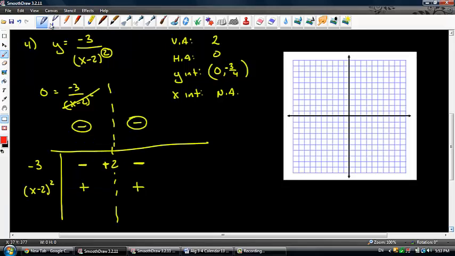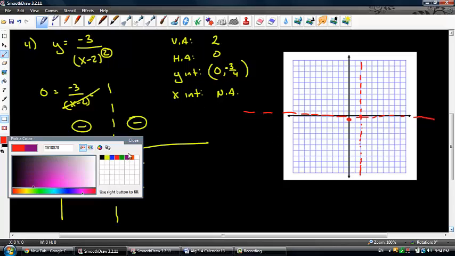I have a vertical asymptote at 2, so let's go ahead and pump that in. I have a horizontal asymptote at 0. I have a y-intercept at negative 3/4. That's kind of like right here, 0, negative 3/4. And so if I'm negative, below, that means that I'm below the x-axis, and I'm negative before 2.